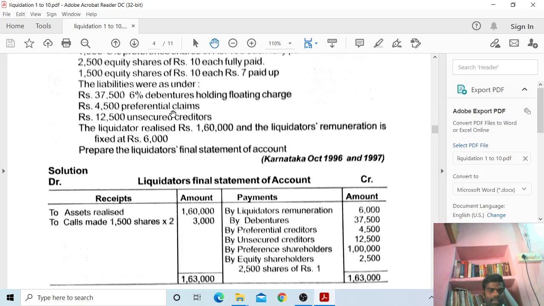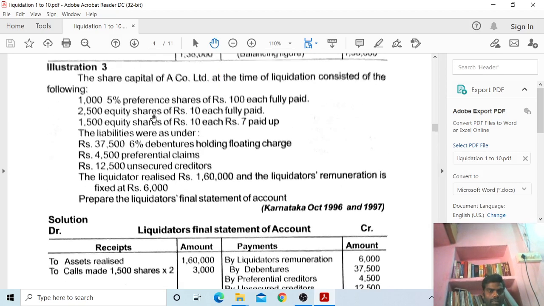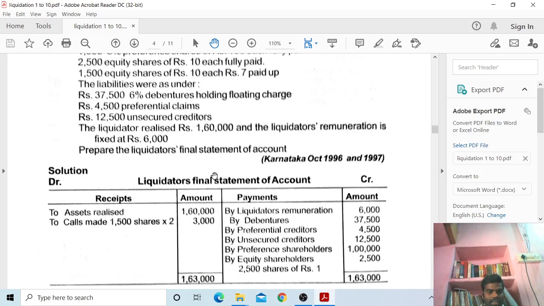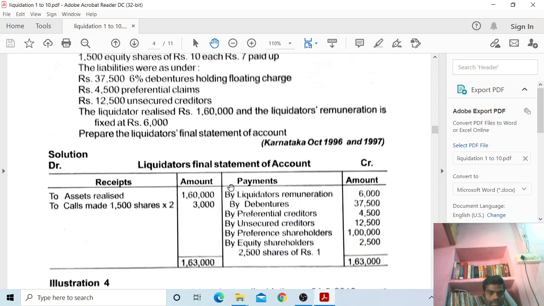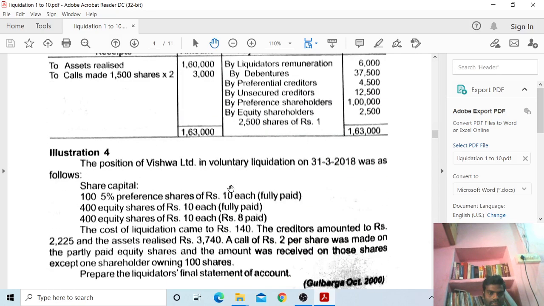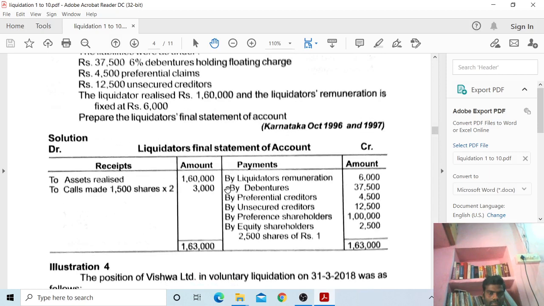Assets realized, you have to take 1,60,000. So first you have to write 1,60,000 here. Next, on the payment side, 1,60,000.